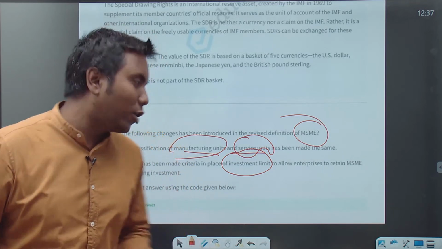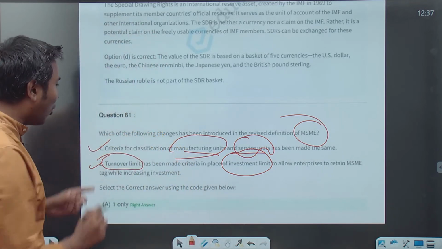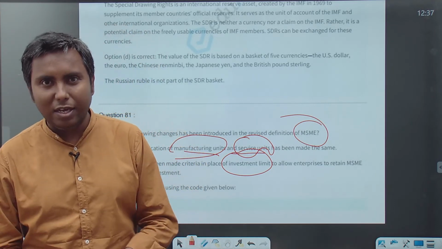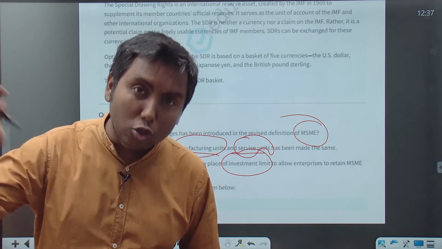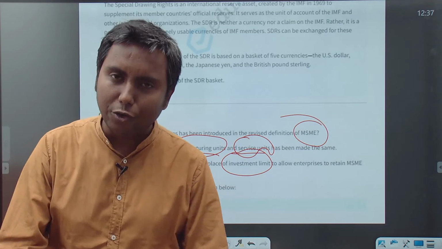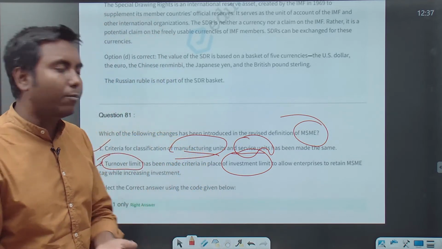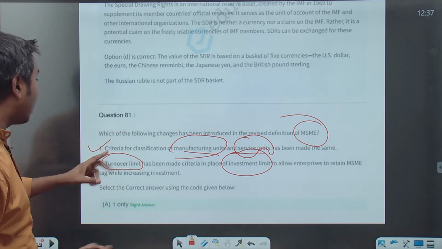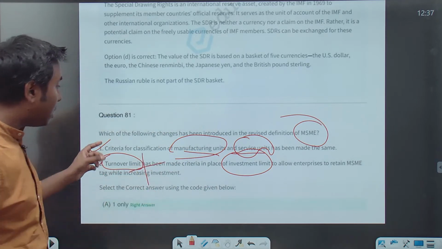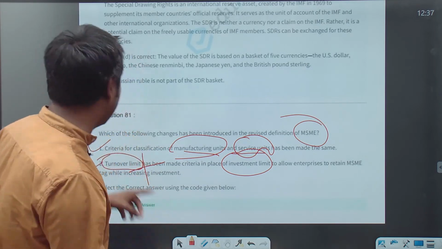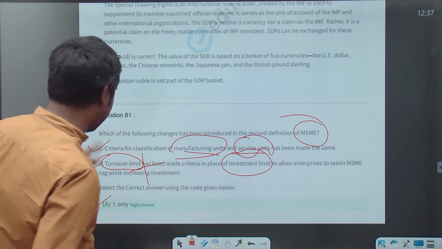We know that both turnover and investment limits are now criteria. The investment limit continues to remain one of the criteria, and the turnover limit has been introduced as an extra, to make the system more robust. ठीक है, तो दो तो गलत है, because turnover and investment both are there. It's not like one has replaced the other. ठीक है, तो one only is the correct answer.